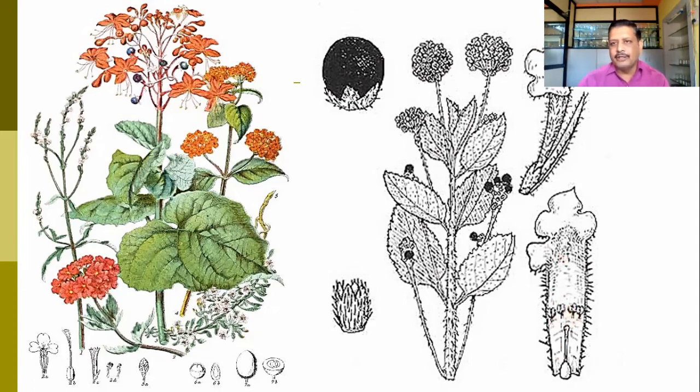So here we don't find any exserted type of androeciums as we find in Clerodendron. Here also you can observe that androeciums are extruded out. Filaments are long, but in Lantana camara, filaments are very short and they are completely included inside the corolla tube. So this is the typical nature, and because of this we have selected these two plants to study, where the filaments are long and here completely included in the corolla tube. So this is about the corolla structure.